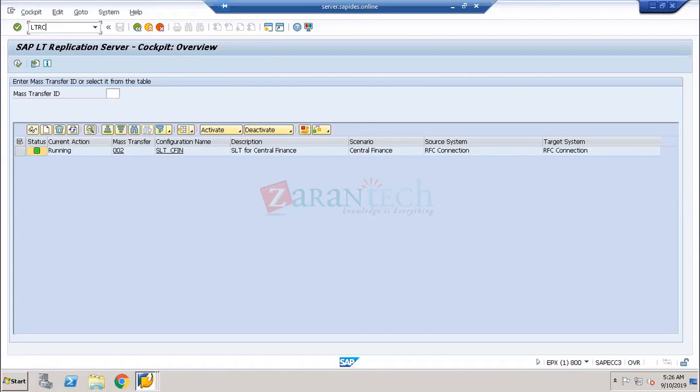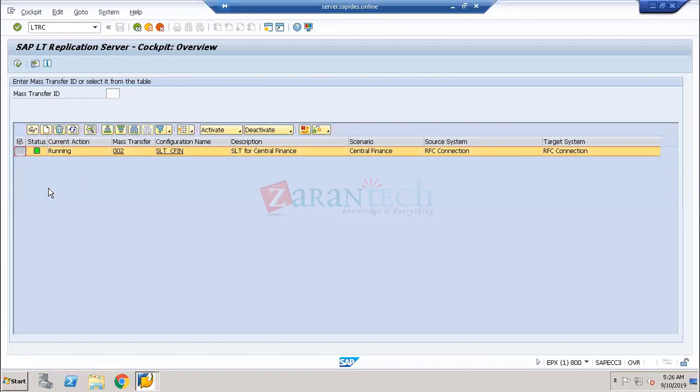Now, if you see here, this is my SLT, which is called the SAP LT replication server. This is the landscape replication server. This is the initial screen you can see. This is exactly the interface connectivity between the source systems and the target system. So here the SLT has been completely built up.